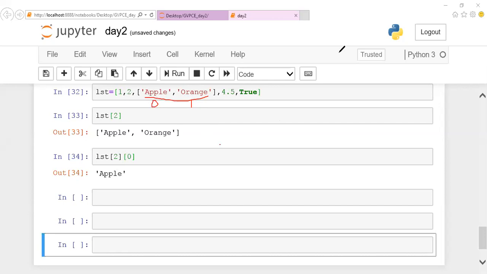What's your doubt, guys? Just give me a second. How can we get 4 from 4.5? Take the value and do some mathematical operation. We have a number of predefined functions for that.